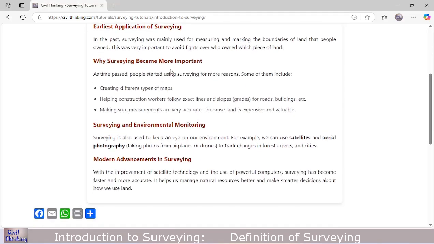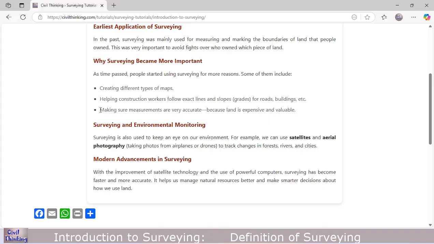Now, why did surveying become more important? As time passed, people started using surveying for some reasons. Some of them include creating different types of maps. With the help of surveying, you can create topographic maps of different areas. Surveying also helps construction workers follow exact lines and slopes for buildings and grades. And survey measurements are made very accurate because land is expensive and valuable.